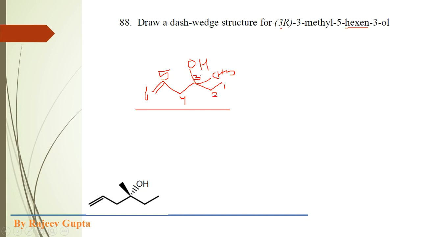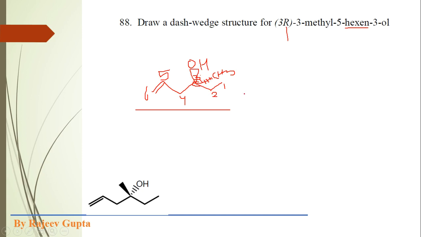Now first we have to define this stereo. Carbon number 3 is a chiral carbon which has R configuration. So what we do, we have to make this assignment. First of all, suppose I put this hydroxyl group at wedge position.